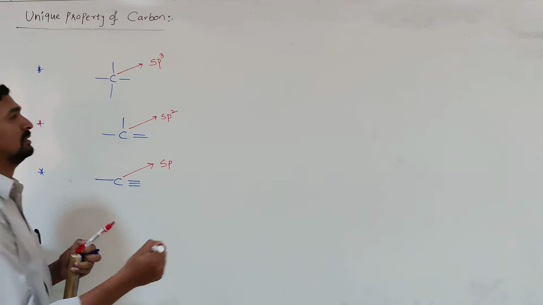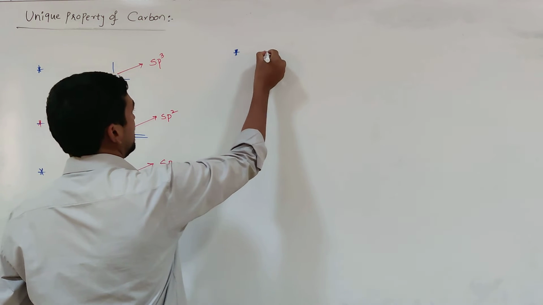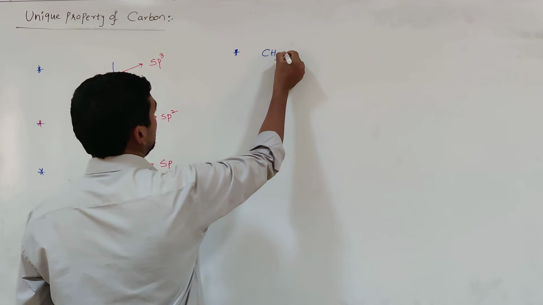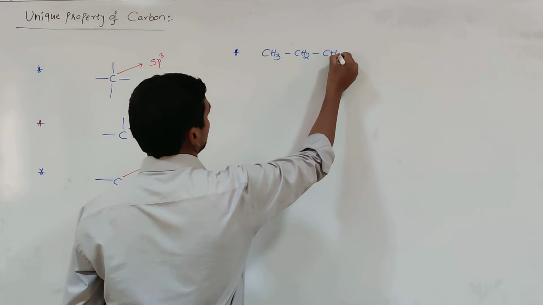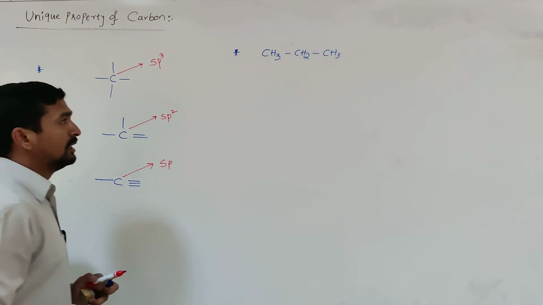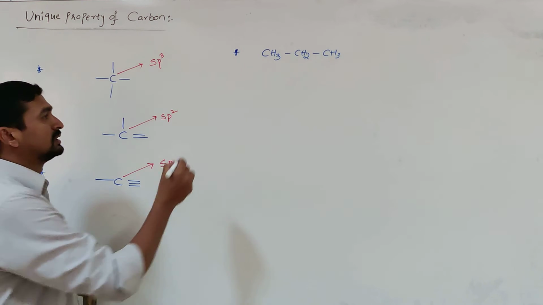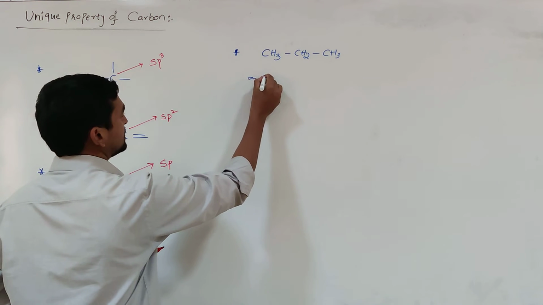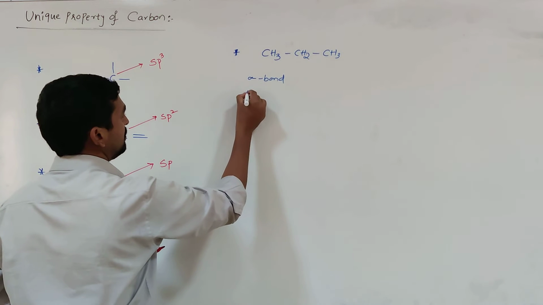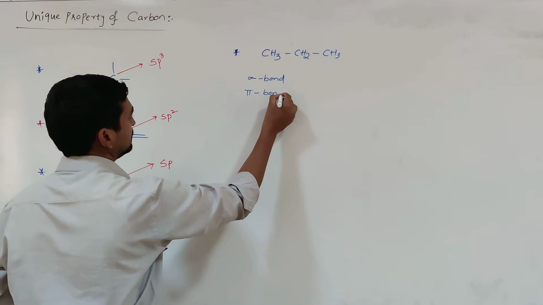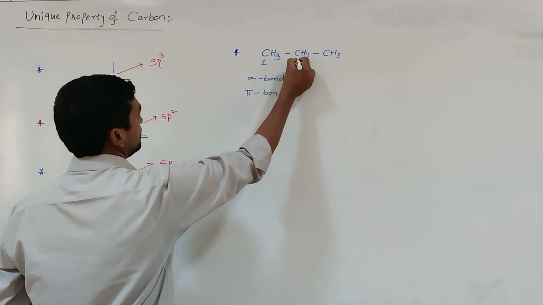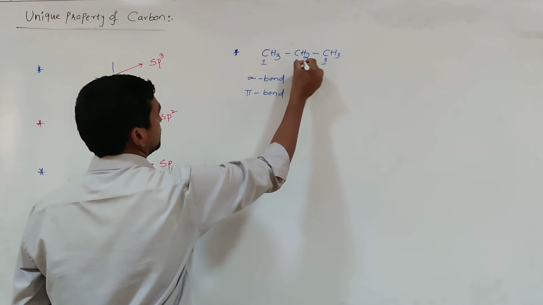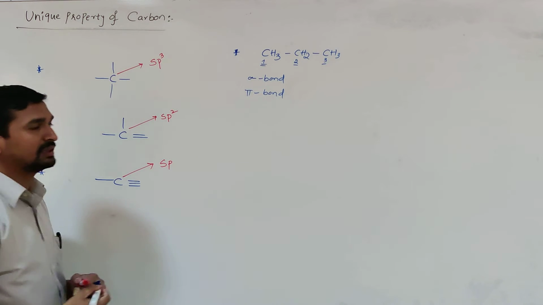For example, suppose you are asked a question on CH3, CH2, CH3. You may be asked how many sigma bonds are present and how many pi bonds are present, and what the hybridizations of the first carbon, second carbon and third carbon are.